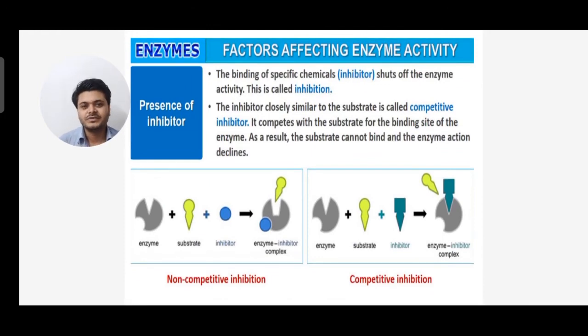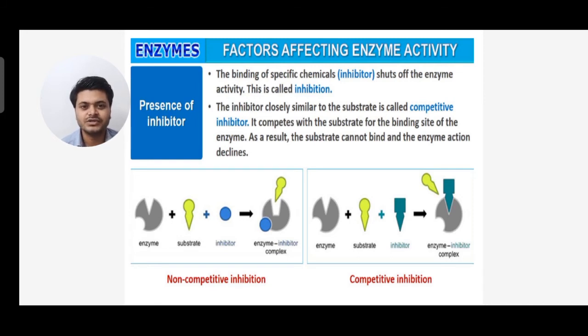Now, how the presence of an inhibitor affects enzyme activity. The binding of specific chemicals like inhibitors shuts off the enzyme's activity. This is called inhibition, right? So whenever there is an inhibitor, it shuts off the enzyme's activity. An inhibitor closely similar to the substrate is called a competitive inhibitor. It competes with the substrate for the binding site of an enzyme. As a result, the substrate cannot bind and the enzyme action declines.